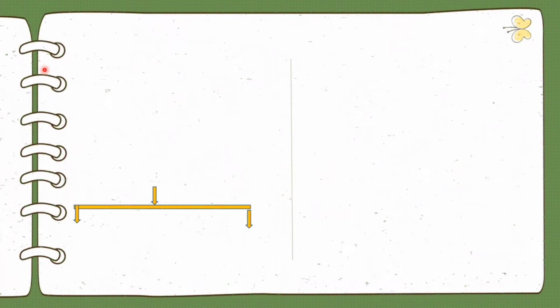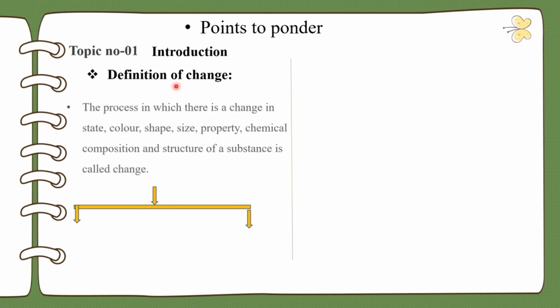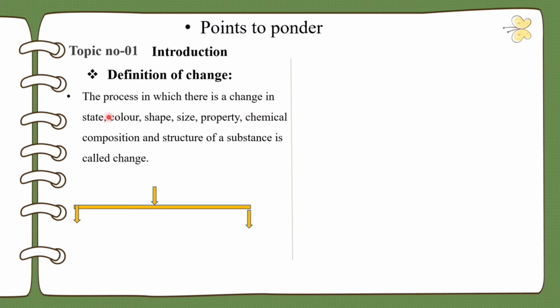Now we will discuss points to ponder. We will summarize the whole unit. Topic number 1, introduction. Definition of change: the process in which there is a change in state, color, shape, size, property, chemical composition and structure of a substance is called change. Changes are of two types: number 1, physical changes; number 2, chemical changes. What are physical changes? Substances which undergo changes in the physical properties of a substance. What are chemical changes? Substances which undergo changes in the chemical properties.